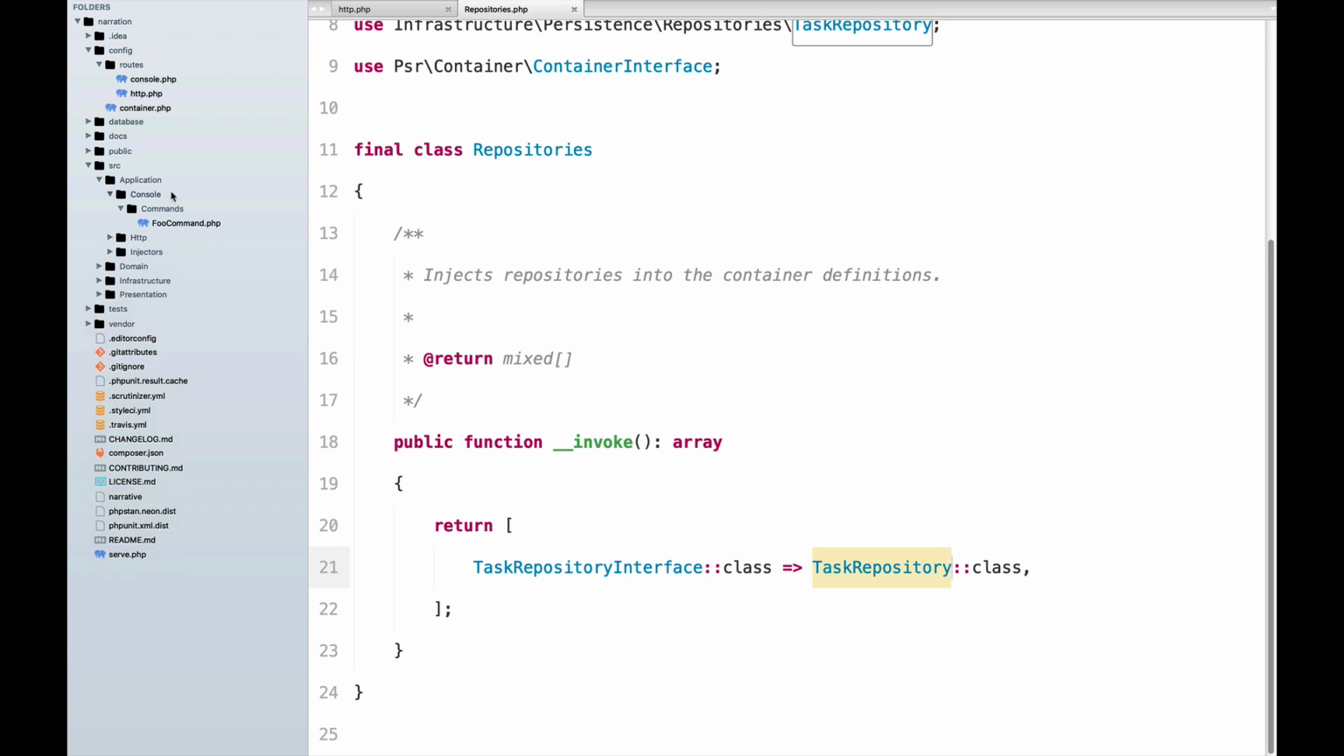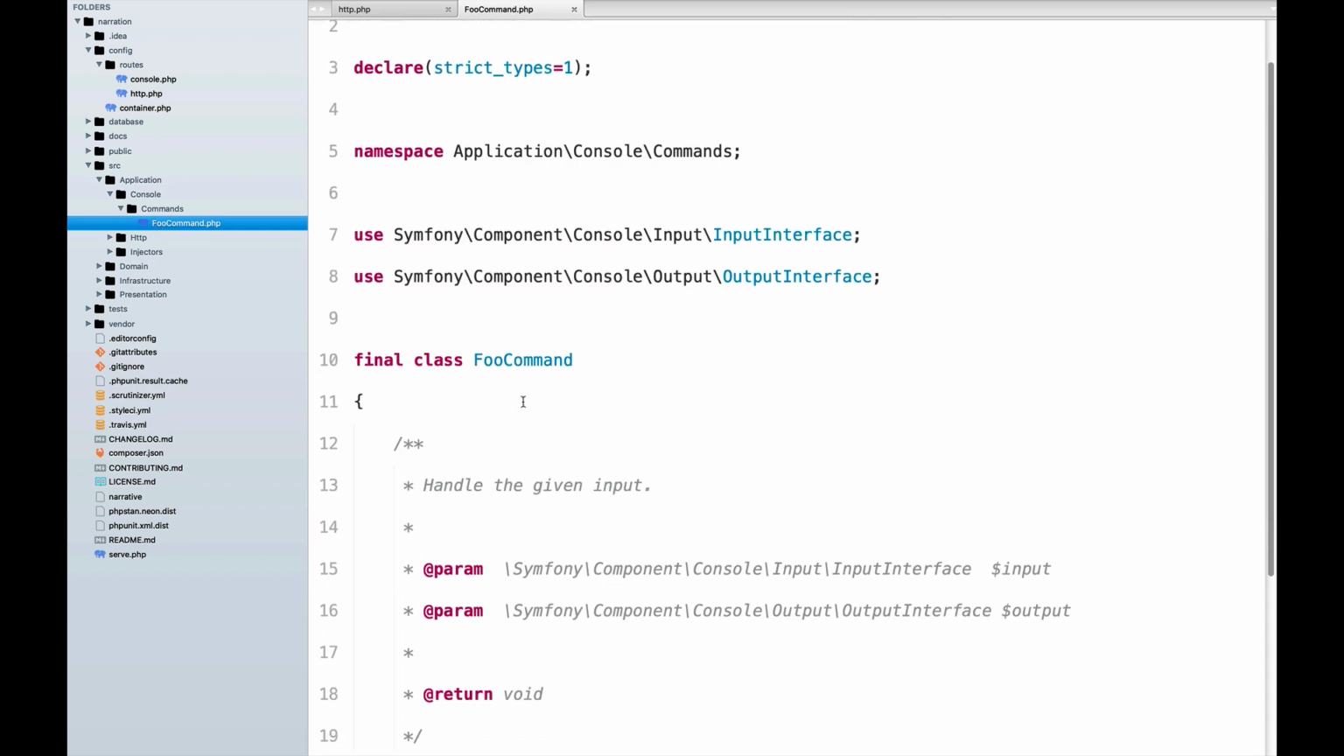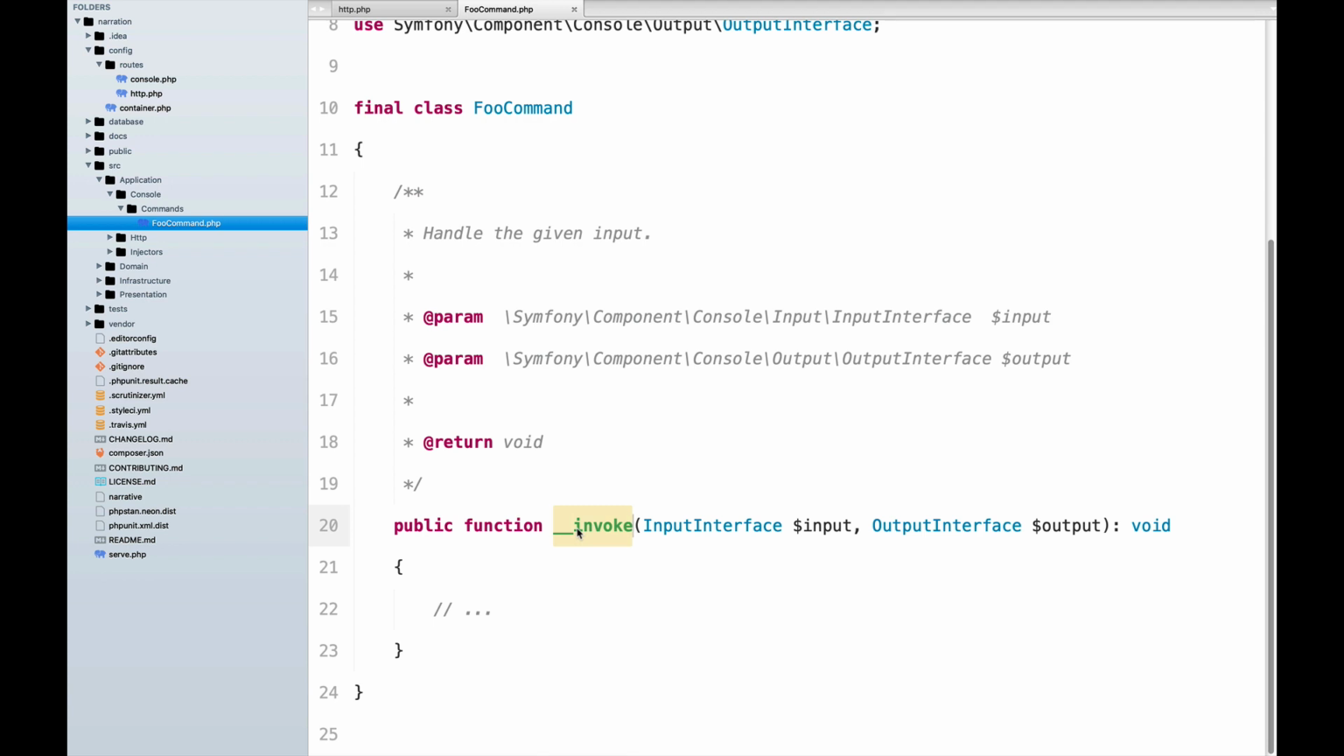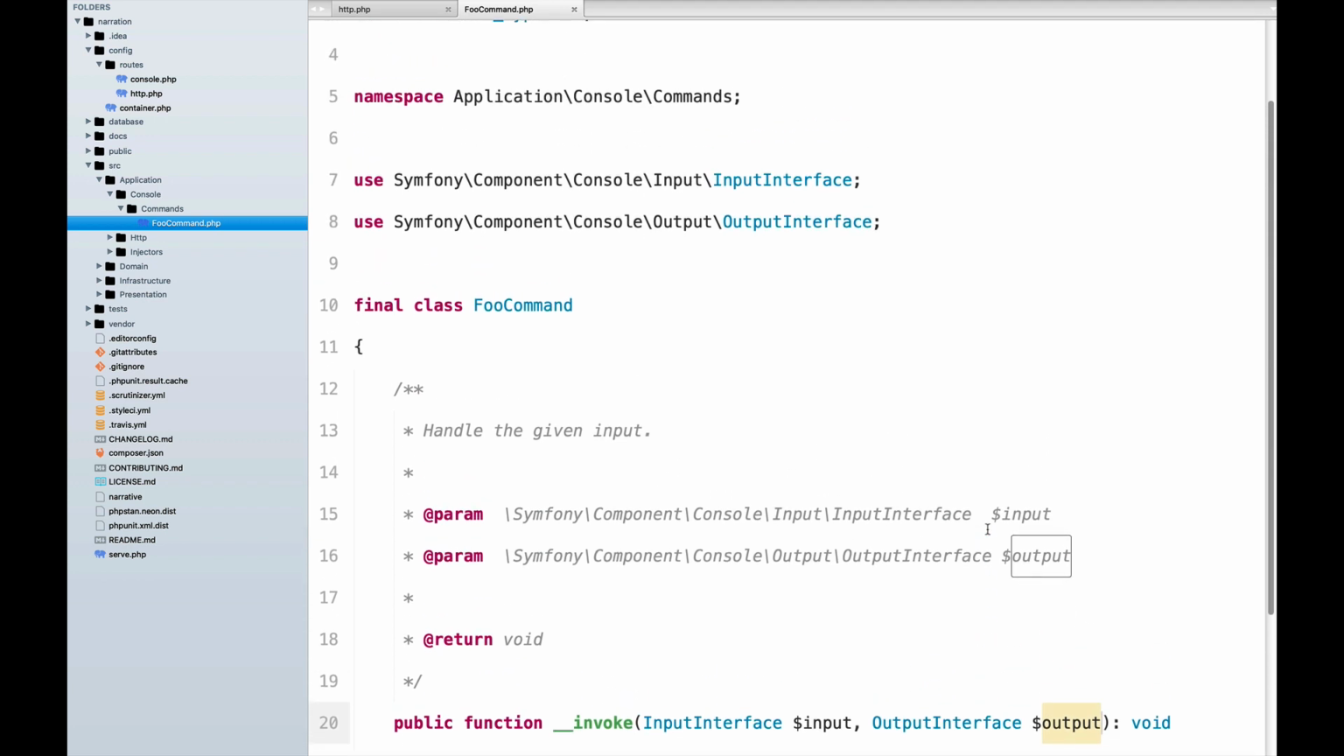All right, so the application contains the console, the HTTP layer, and also the injectors. Injectors, we already have seen them. The console commands are just simple console commands. They're super simple. They are invocable classes, which means that they receive an input and you are able to output something with this instance of the output interface of Symfony. All right, so these are the console commands.